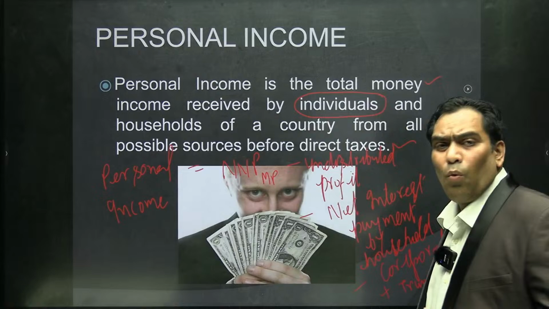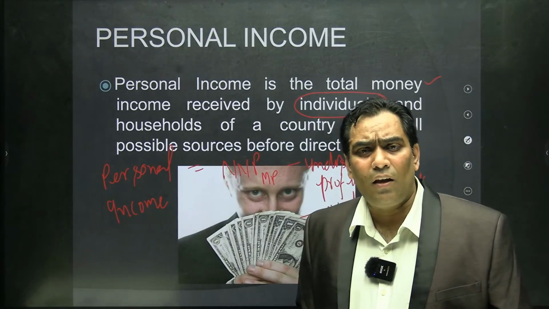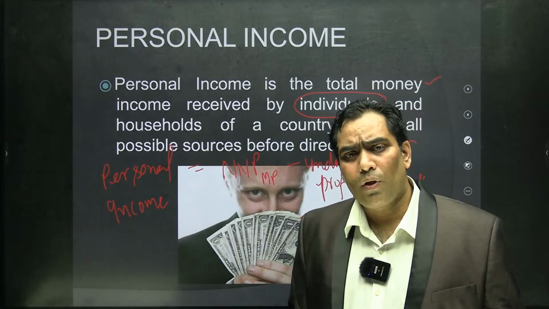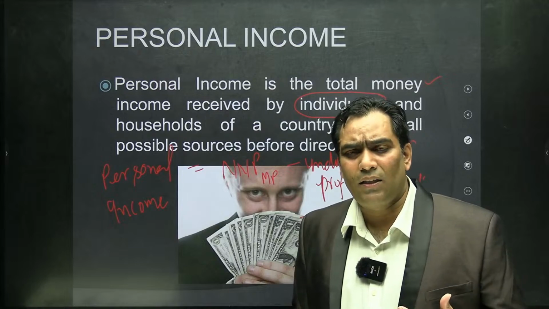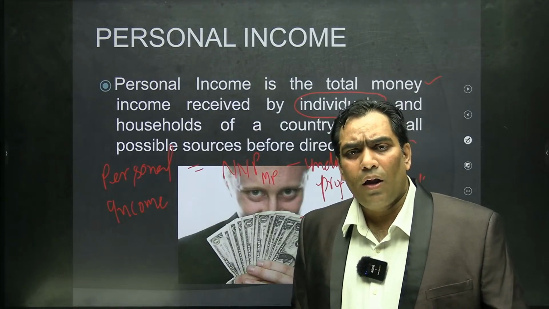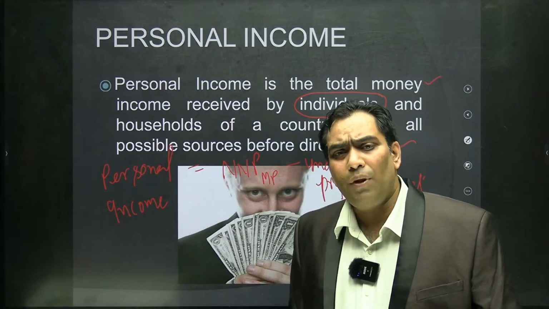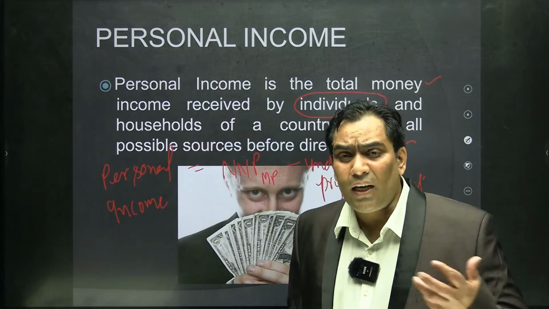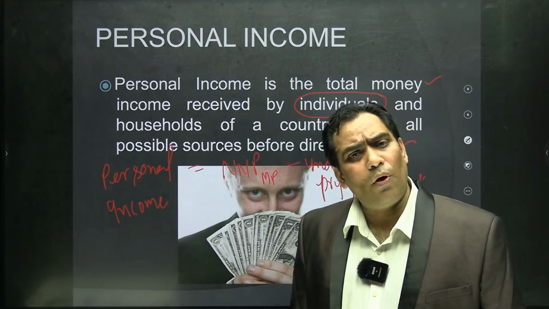Personal income is whatever money the individuals are getting from all sources. NNP at market price is nothing but national income, or income of the nation, and from this income of the nation we have to calculate what income individuals are getting from all sources.